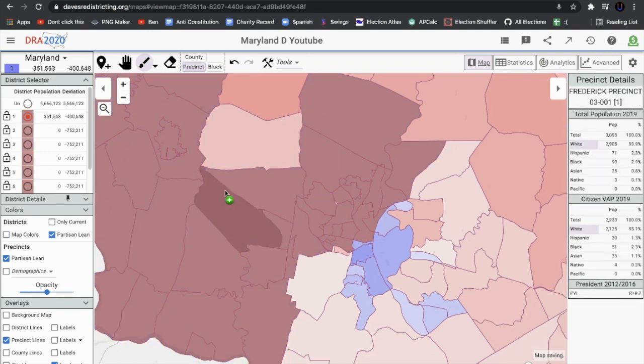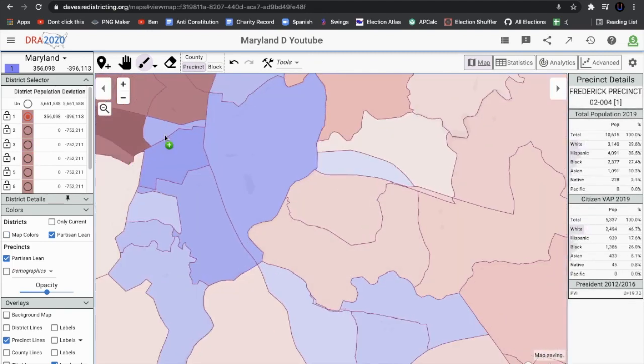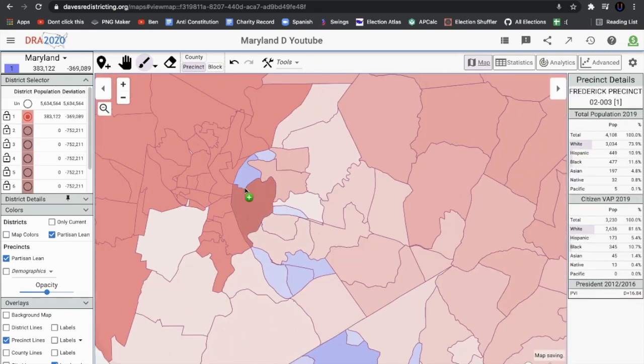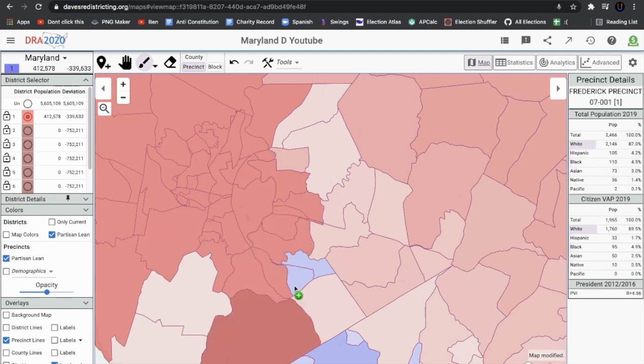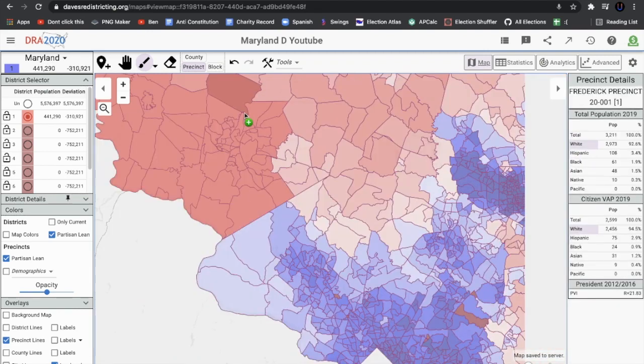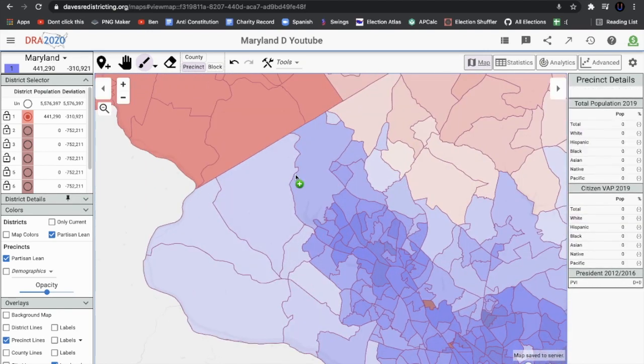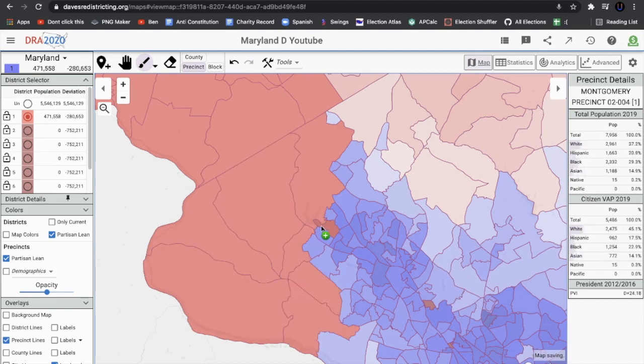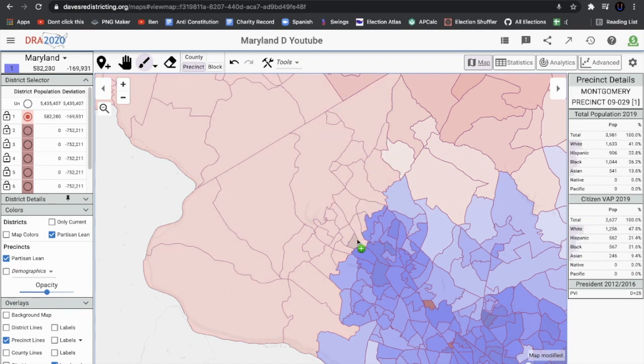We can actually shade this by partisan lean, and I'll show you. It'll slowly get bluer. Look, it just turned light red. Not light red, but it got a little lighter of a shade of red than it was before. We're just going to get in these surrounding precincts to make it look a little more bearable. Now we just have this sea of blue over here. We can keep affiliating these precincts, and the district gets more competitive and more competitive. So that is solid for the Democratic Party. At this point, it's getting bluer and bluer.